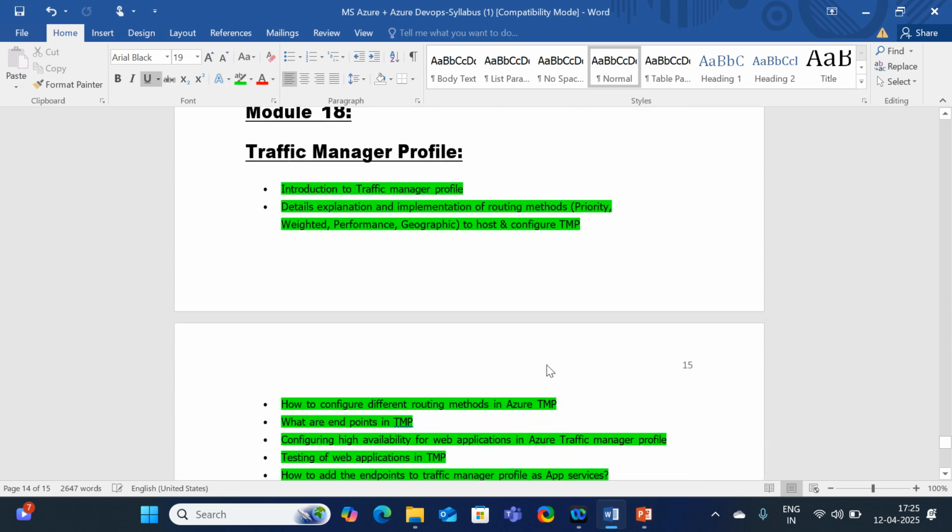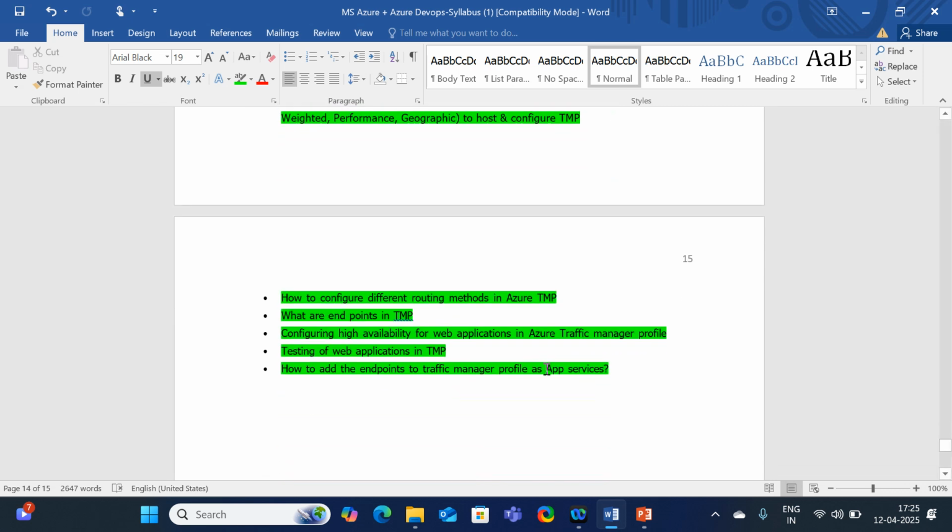Okay, Traffic Manager profile. This is nothing but the load balancer. How we are going to distribute the load among the servers, everything in detail we are going to discuss in these sessions. Okay, I hope you guys have a clear picture regarding the topics which I am going to cover in these entire sessions. Here I am simply going to cover MS Azure along with Azure DevOps.